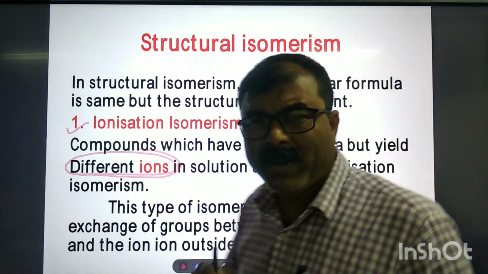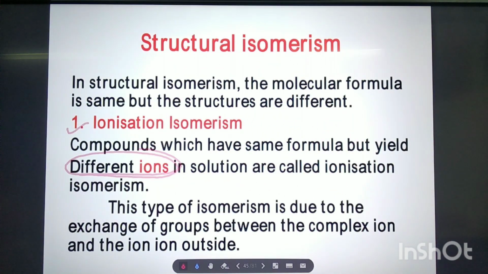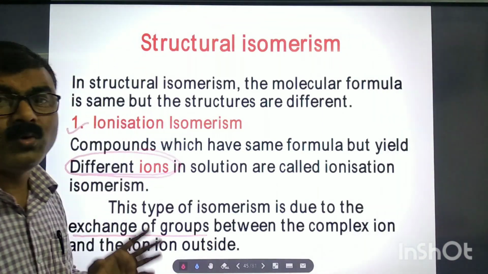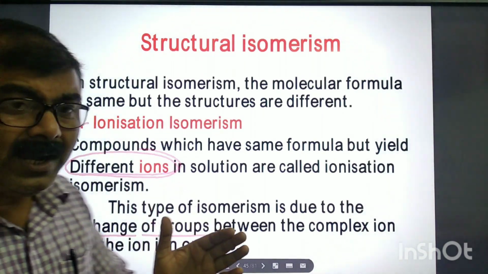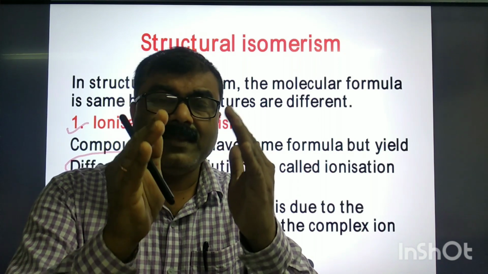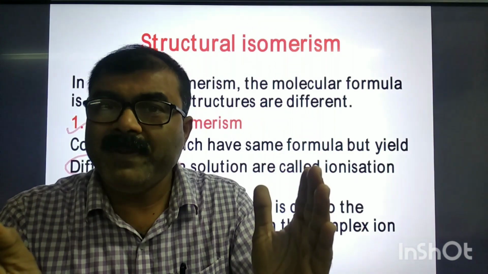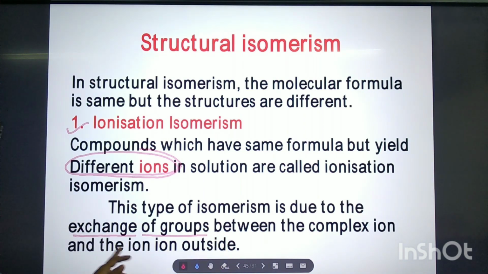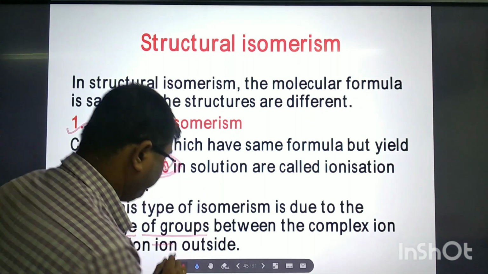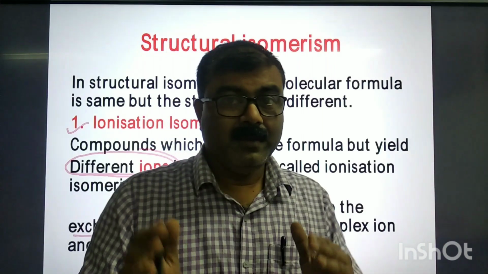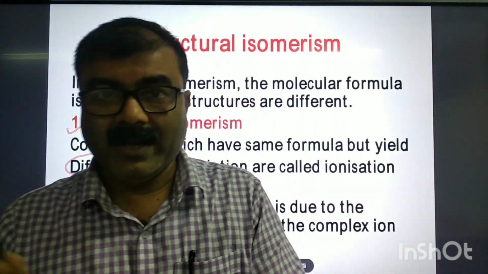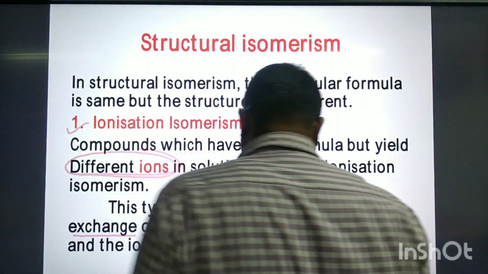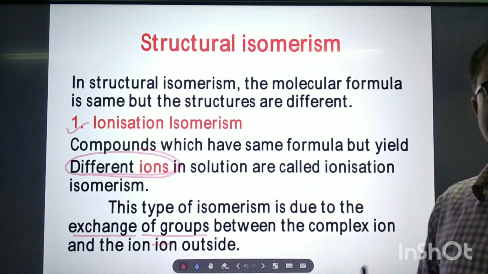This type of isomerism is due to the exchange of groups between the complex ion, that is inside the complex entity, and the ion outside, as a counter ion. Have you understood?